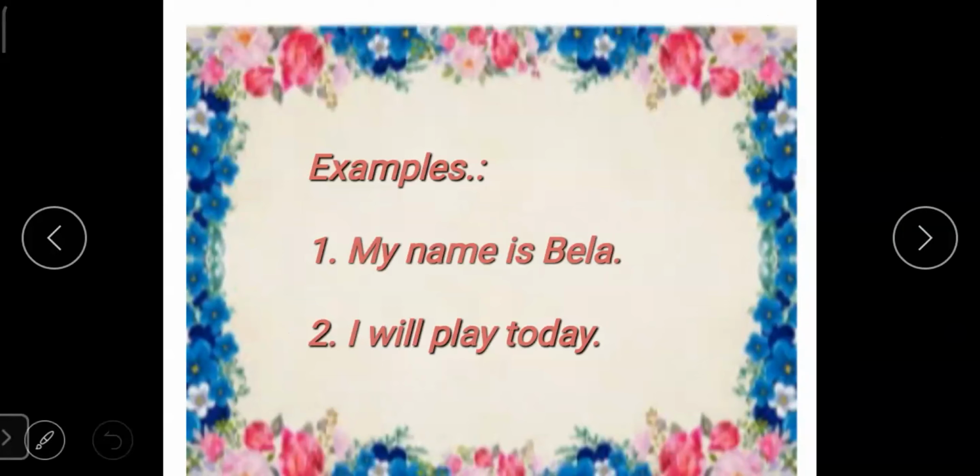Second sentence, I will play today. This is also a simple sentence. So we have put a full stop at the end of the sentence. Sentence is complete. I will play today. So at the end of the sentence, we have to put full stop. Full stop is put, students, at the end of the sentence. We are not supposed to put full stop anywhere in the middle. Okay. When a sentence is complete, next to the last word, we have to put the full stop. Okay.